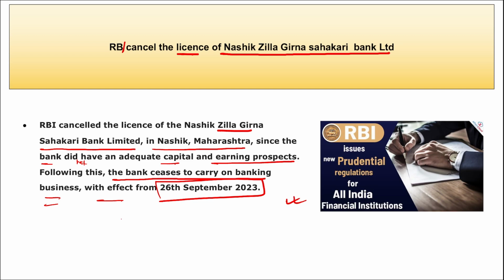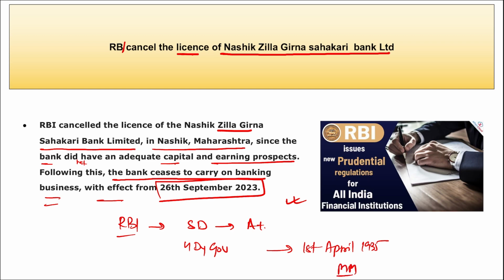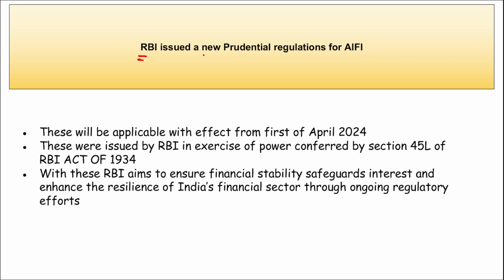Important news, right? If we talk about RBI here, who is the governor? Shaktikant Das. He was awarded an A+ rating recently. Then there are 4 deputy governors. RBI was established on 1st of April 1935 and the headquarters is in Mumbai, Maharashtra. Right? Then next thing, remember, RBI has also issued new prudential regulations for AIFI. Correct? Then remember, what is this? AIFI, that is All India Financial Institutions.